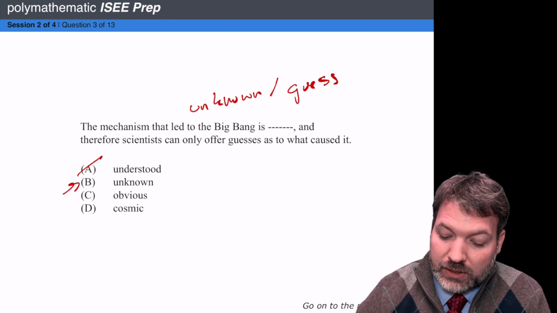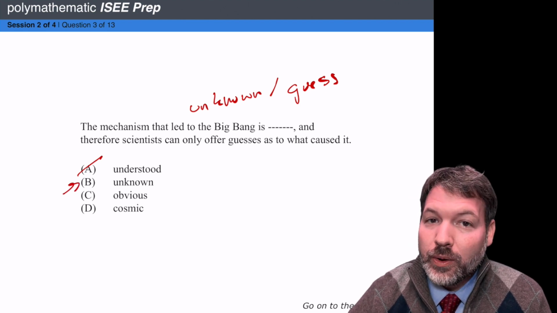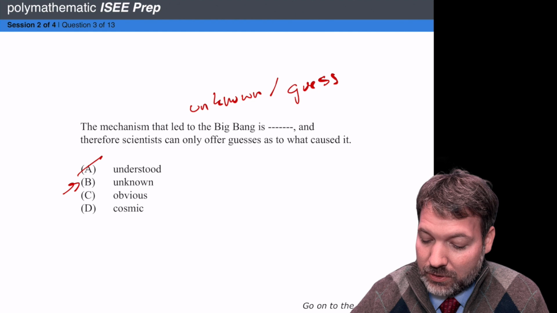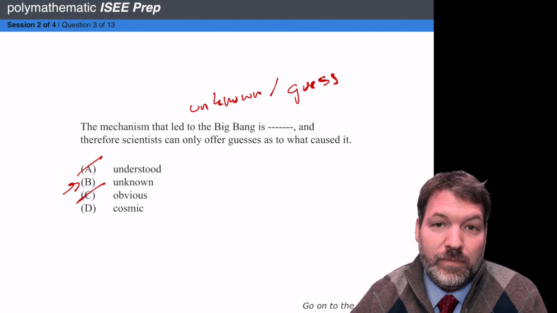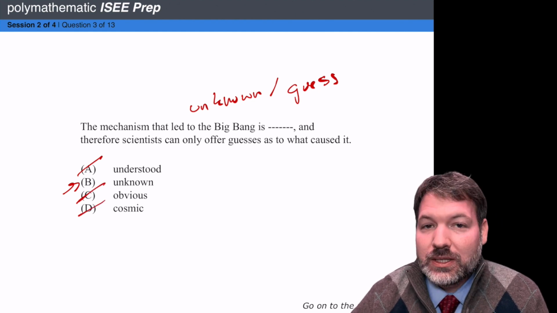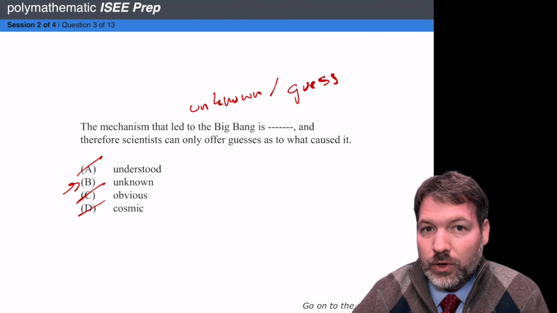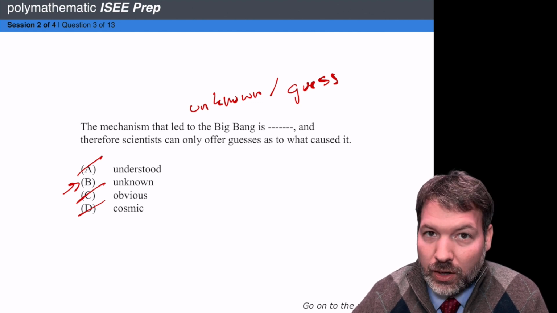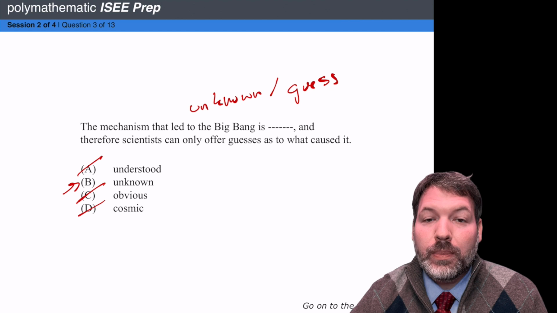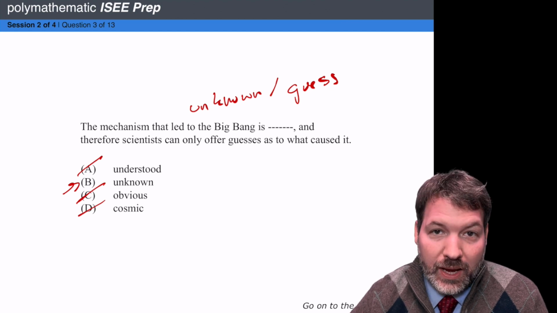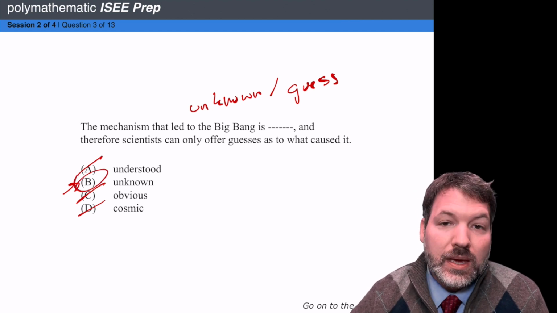Now we can reveal our answer choices and we can see understood, that doesn't mean unknown, cross off A. Unknown, yes, this is best case scenario, but we don't want to go ahead and pick B. We always check all 4 answers. Obvious? No, it's not obvious. It's a guess. Cosmic, you can see, is a trap because we're talking about the universe, but it's not what we're looking for here, even though it sounds good in the blank, because we know we needed something that meant a guess, a hypothesis. B, unknown.